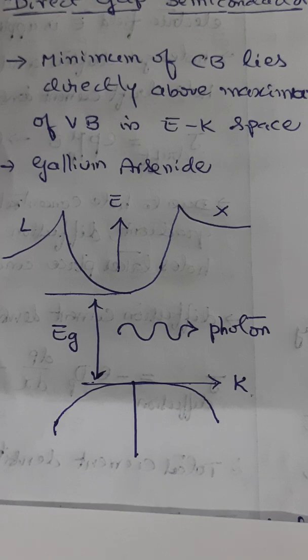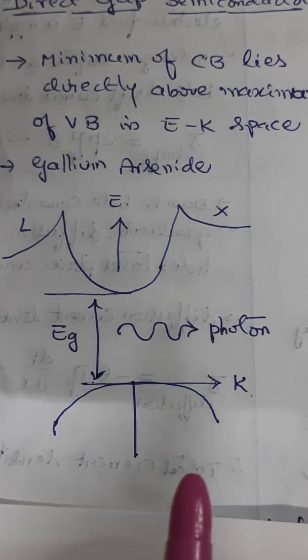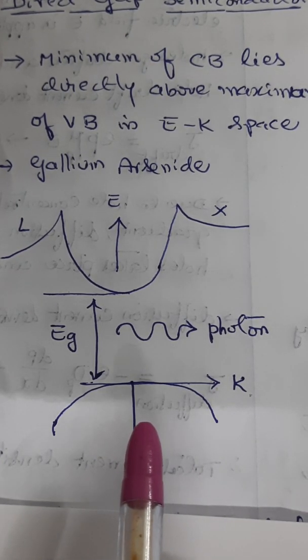In a direct band gap, the minimum of the conduction band lies directly above the maximum of the valence band in the EK space. So electrons at the conduction band minimum can combine directly with the holes at the valence band maximum.